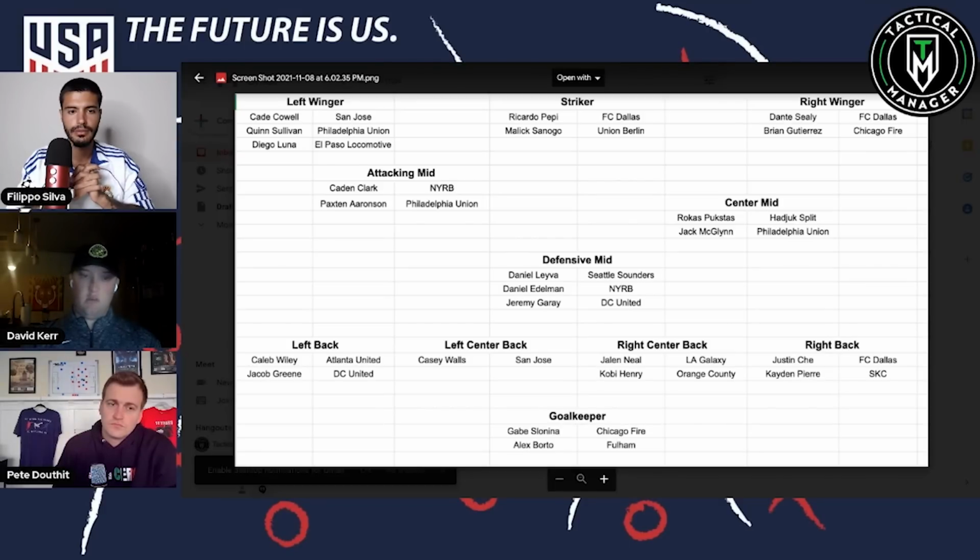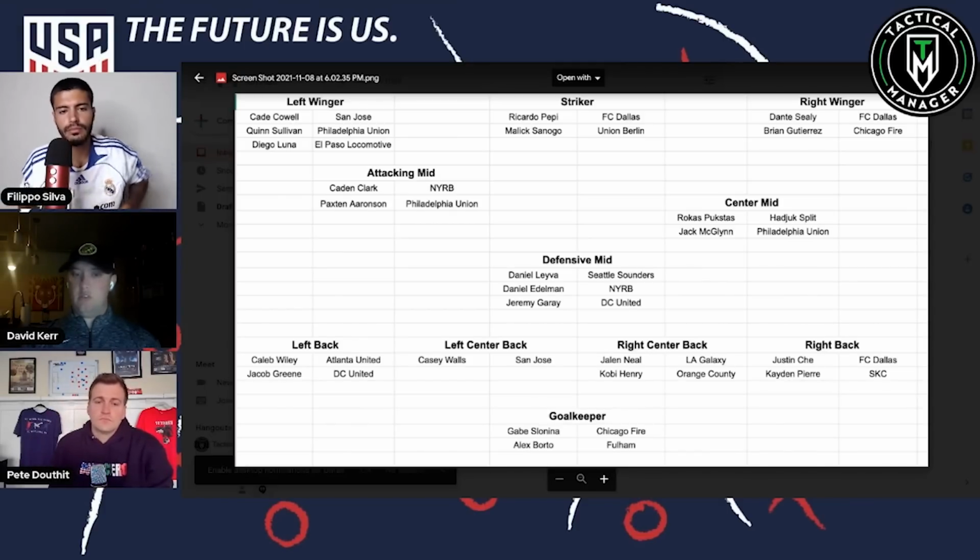It's just they're going to be going up against, particularly in Brazil, some damn good players. And that's a little bit of a worry. And then Jeremy Garay after that is a little more of a defensively stout player. He's going to be more of the ball winner. On the ball isn't quite up to the level of the other two, but still good enough. Good enough that we don't really have to make that much of a worry. But he's the guy that I'm expecting to get the least amount of minutes among the 3.